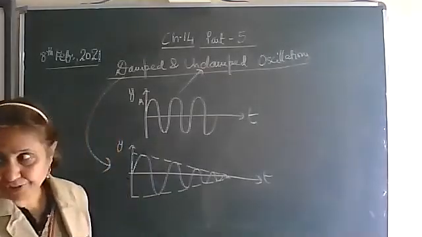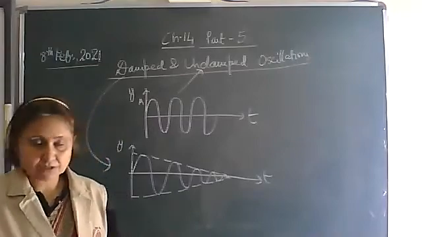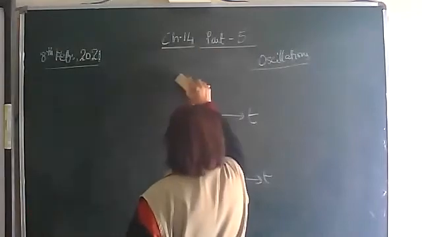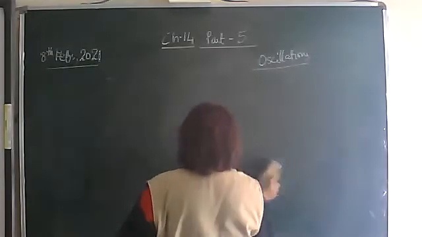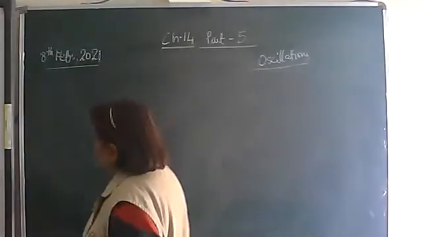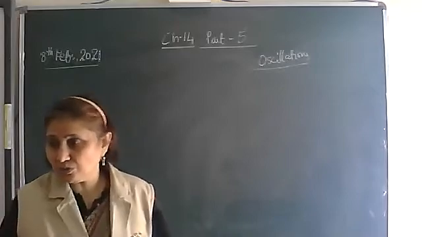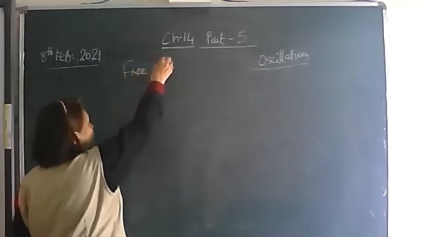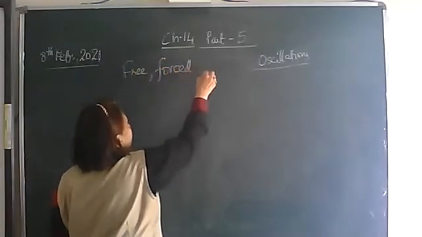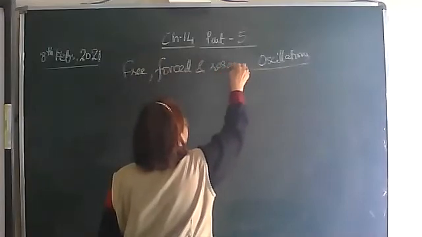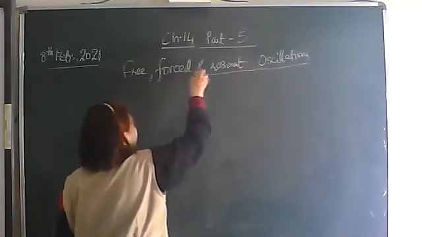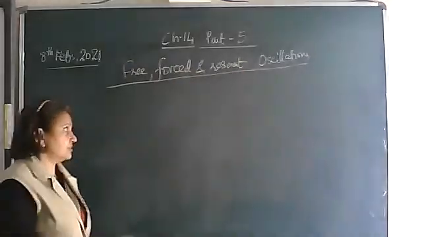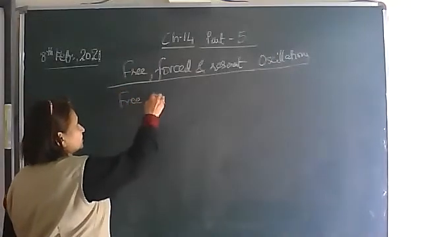Next we'll discuss free, forced and resonant oscillations. Free oscillations are those in which the body is vibrating with its natural frequency, its own frequency. But if it is forced to oscillate, then such oscillations we call forced oscillations. And a kind of forced oscillation is a resonant oscillation. So first we will study free oscillations.